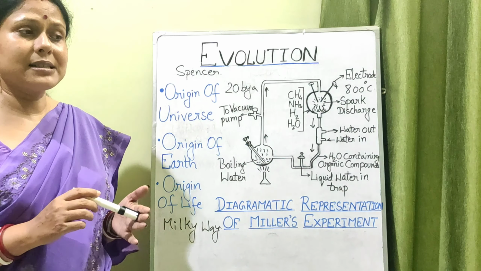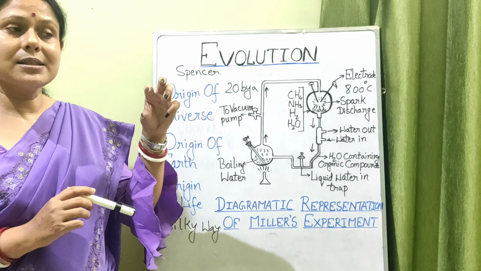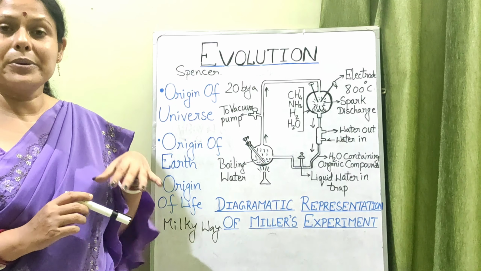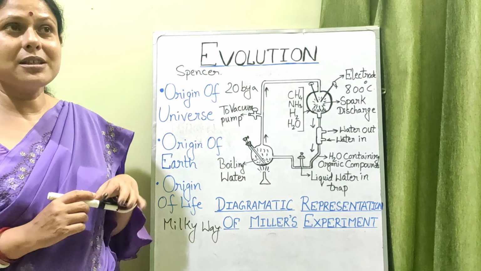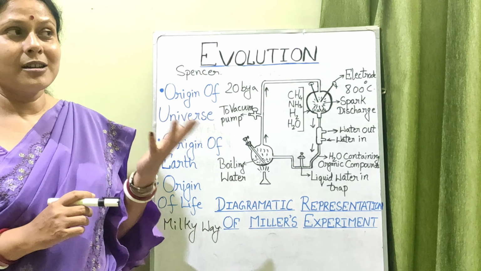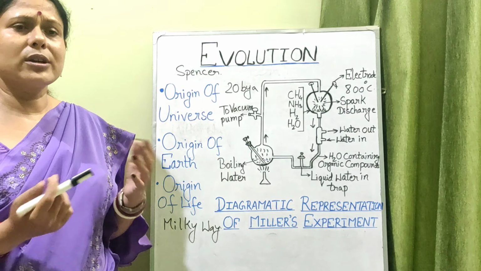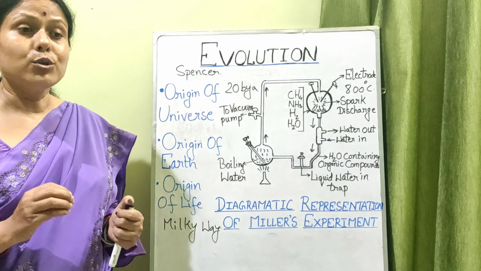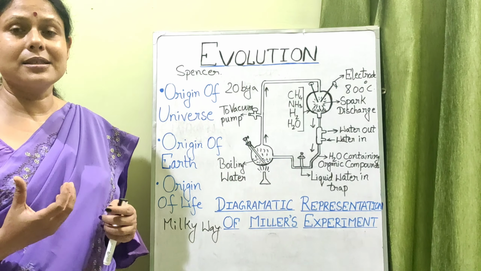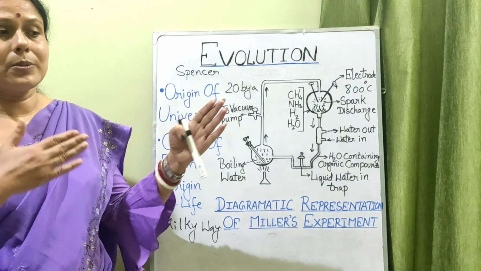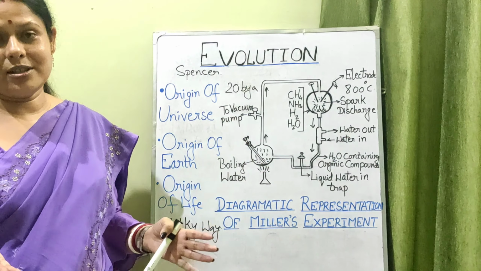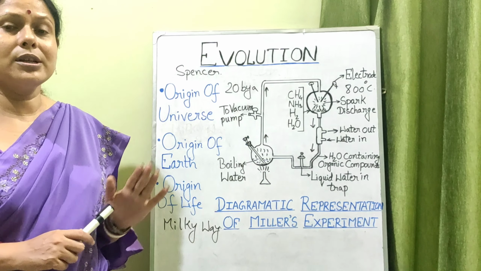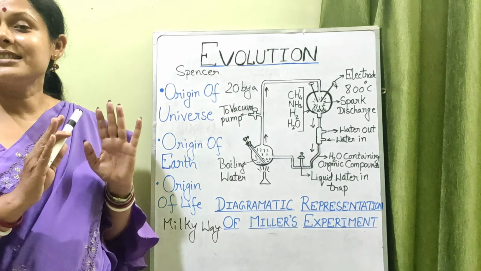It also states that the organisms which existed in the primitive past were exactly the same as the present day organisms. That means there is no change in the organisms. If an organism has become extinct for some reason, it has become extinct, but no new organisms have formed in those years and years of journey. This is their philosophy, but it is not accepted. So the first theory, the theory of special creation, is cancelled.